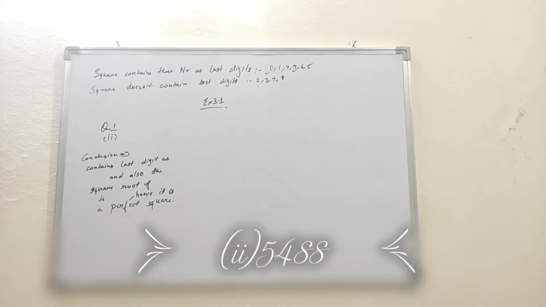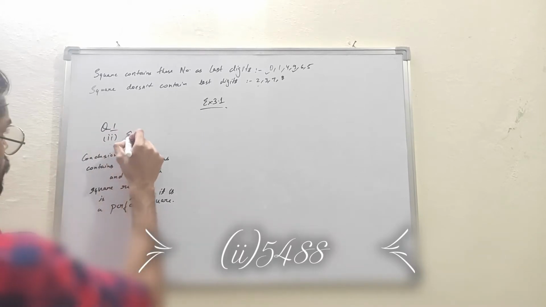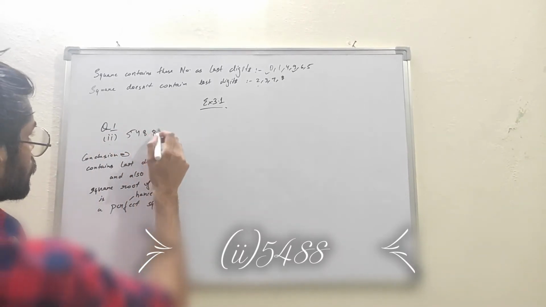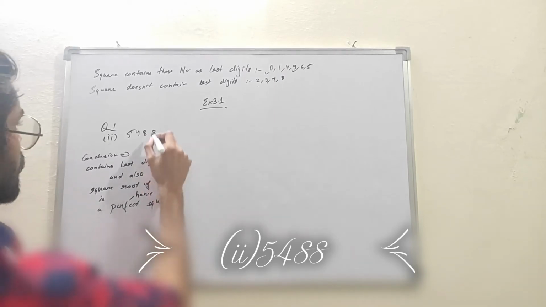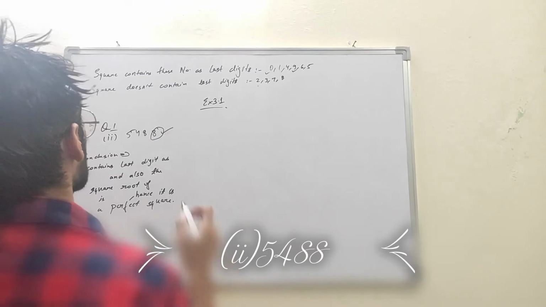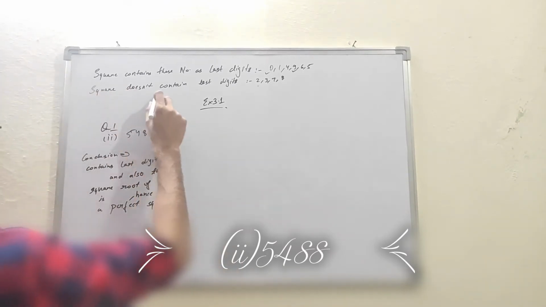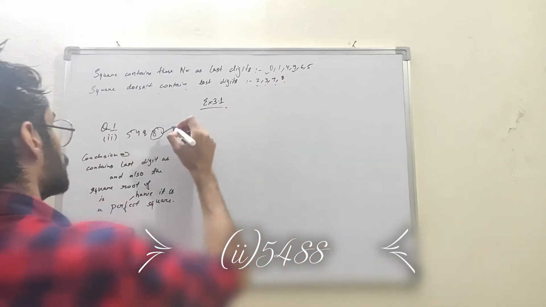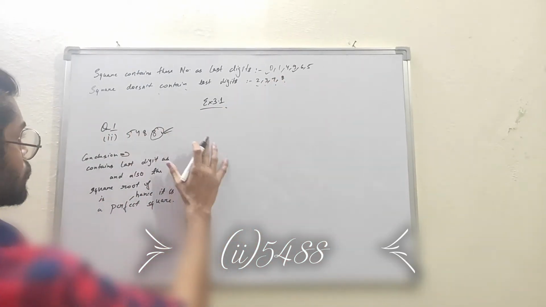So the second part is 5488. If we check, the last digit is 8, and a square doesn't contain last digit as 2, 3, 7 or 8. So it's not a perfect square at all.